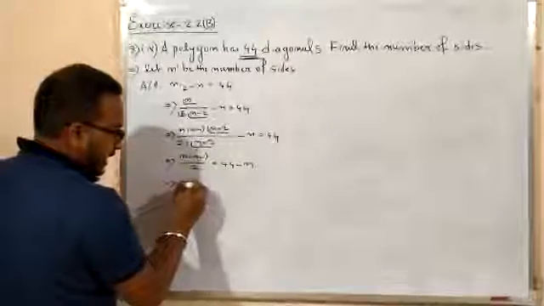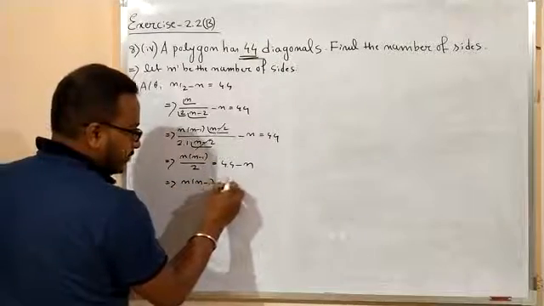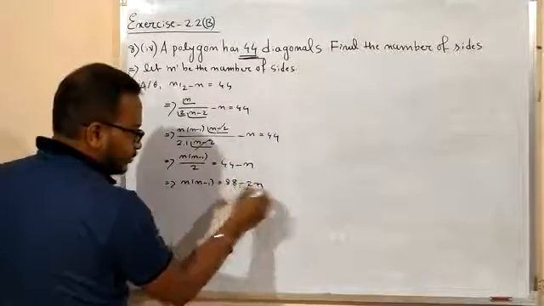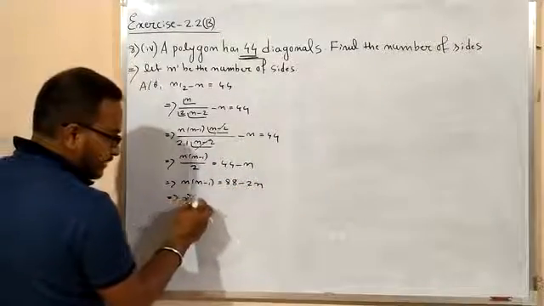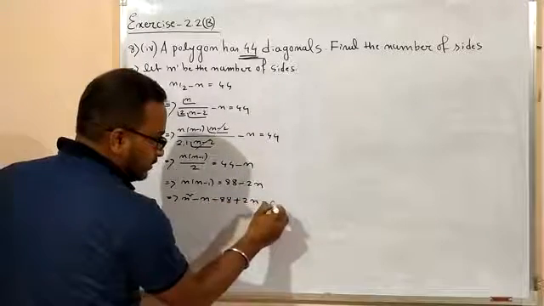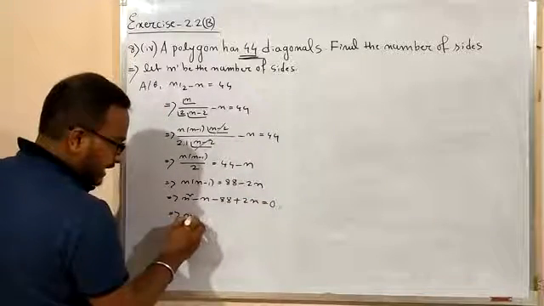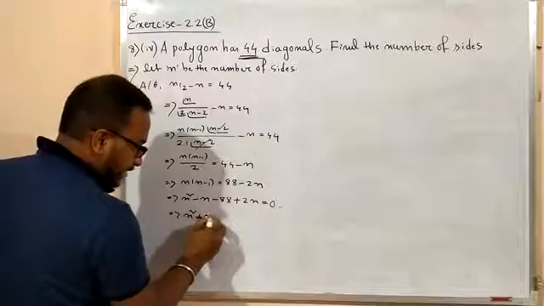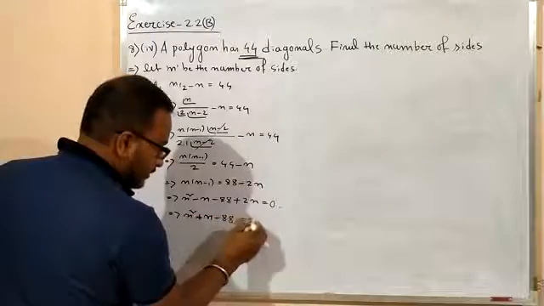So now it is n into n minus 1 equals 88 plus 2n. Now it is n square minus n minus 88 minus 2n equals 0. Now it is n square minus 3n minus 88 equals 0.